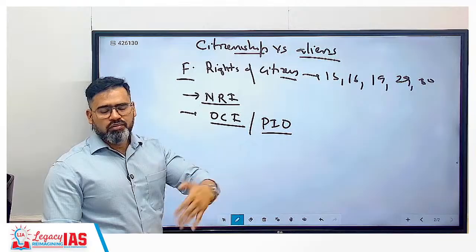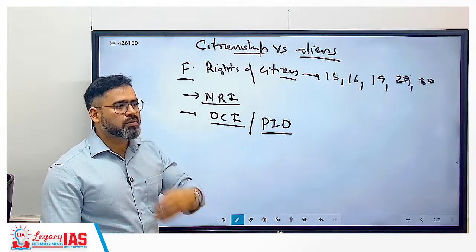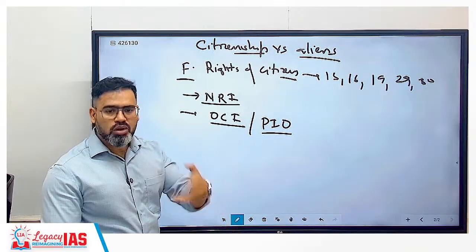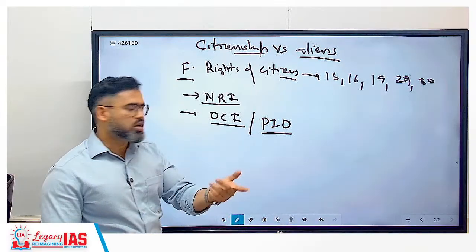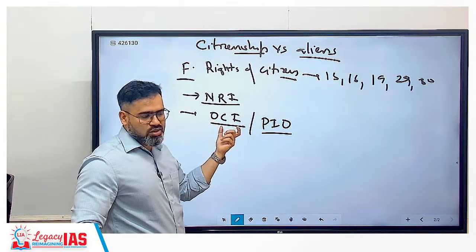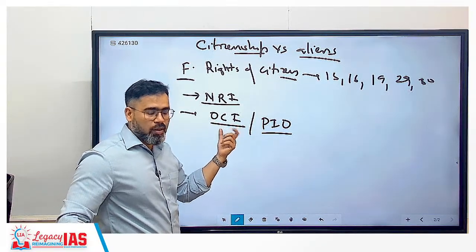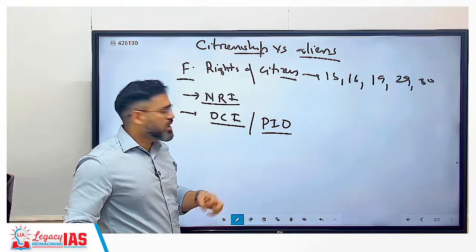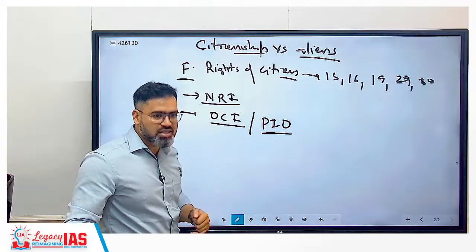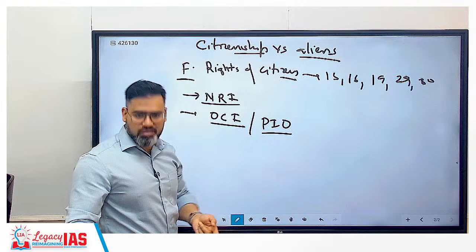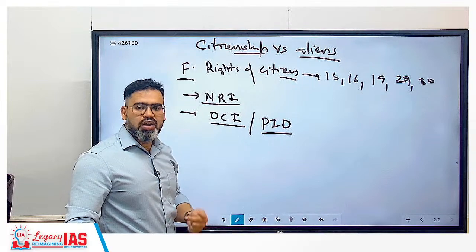ये like when you are going outside for the study purpose, for the job purpose, you are still holding the Indian passport, but you are not living here. You are living outside India. NRI. But OCI, they are not Indian citizens actually. So they are not holding Indian passport. होता क्या है? But they have connection to India. So we basically want some investment from these individuals. They are big individuals. So what we will give? We give them OCI card. With the OCI card, what benefit will they get?